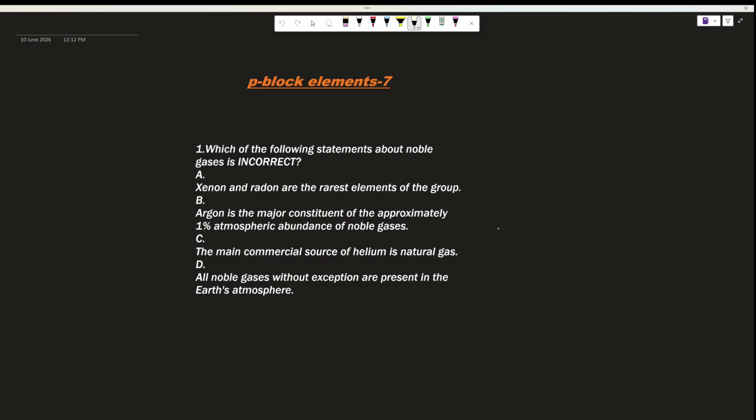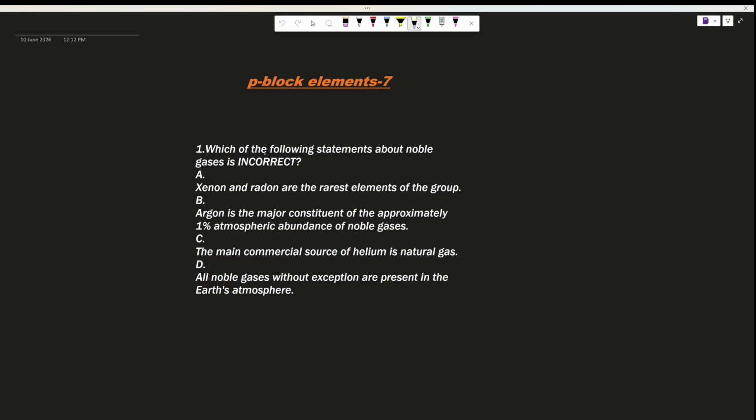Students, this is the 7th part of P block elements. Today we are going to discuss some important questions based on noble gases. So let us take the questions one by one.